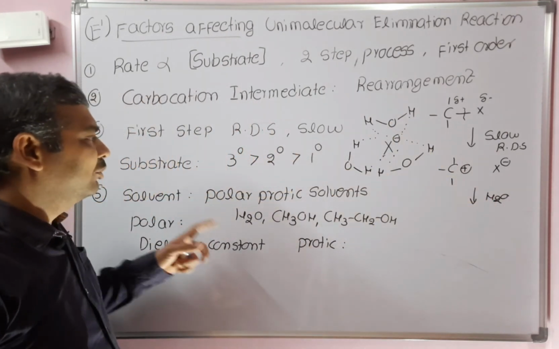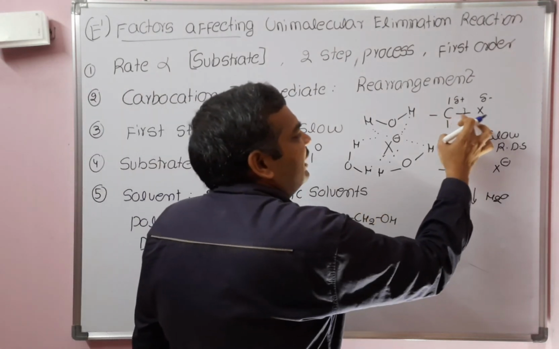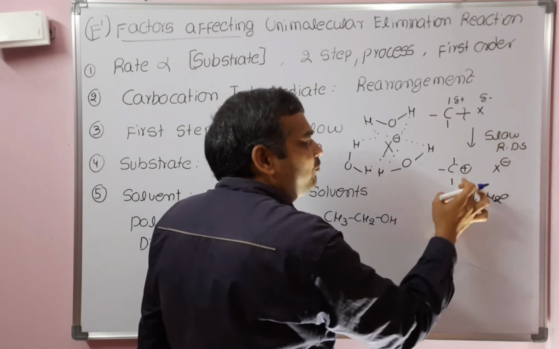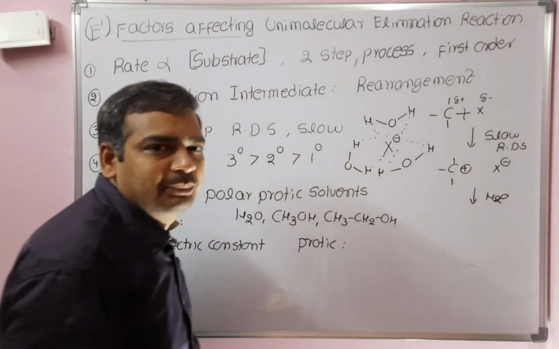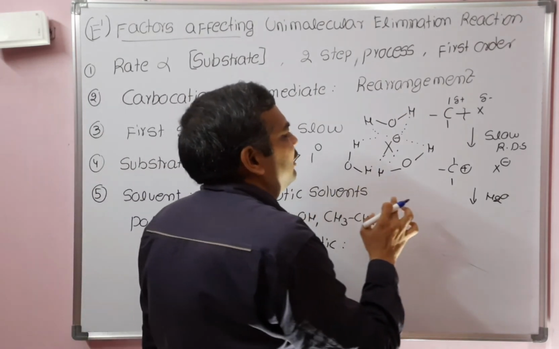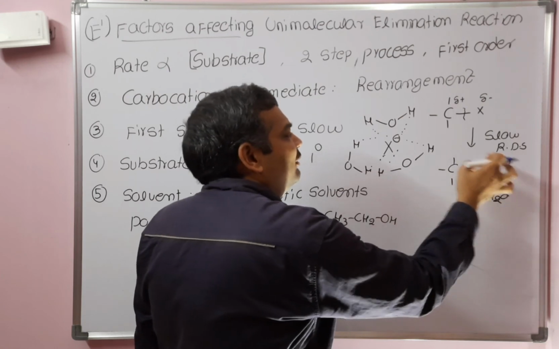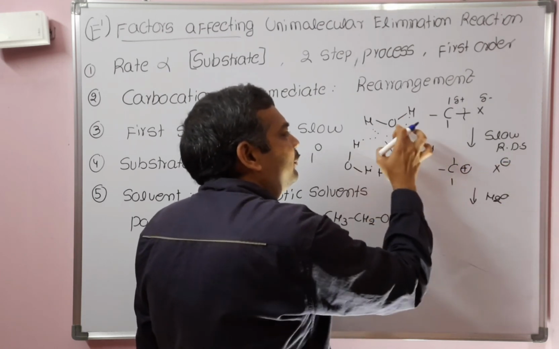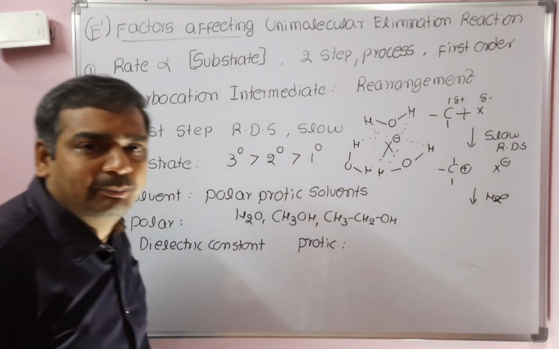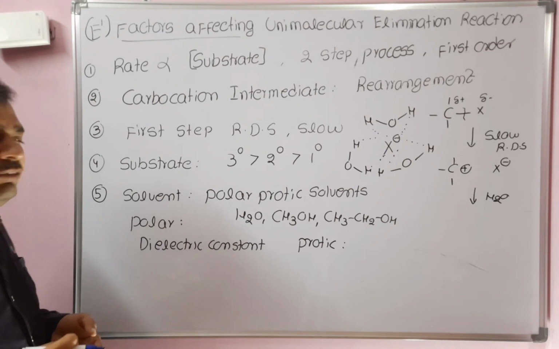So why polar protic solvents? Polar solvents generally have a high dielectric constant, so that will decrease the force of attraction between carbon and halogen. As a result, this bond will readily cleave and the carbocation is formed. That is because of the high dielectric constant of the polar solvent. And why protic solvent? Once X minus is formed, it will not attack the carbocation, because it is surrounded by the protic solvent, which prevents the backward reaction. That's why a polar protic solvent should always be used in the E1 reaction.